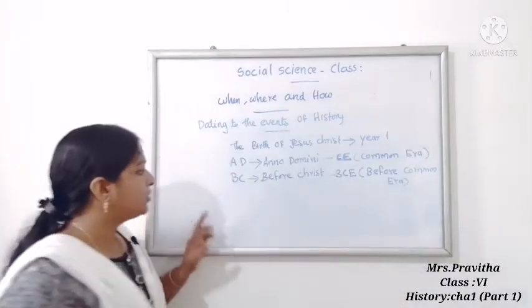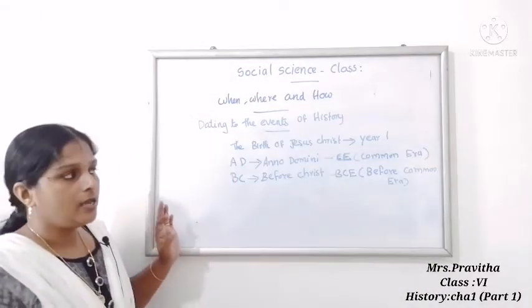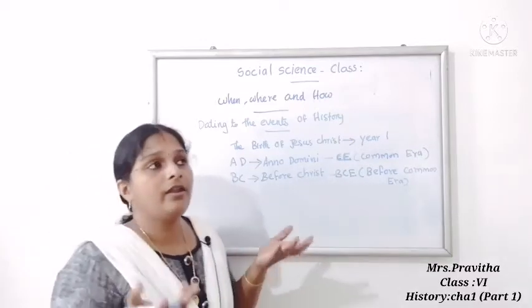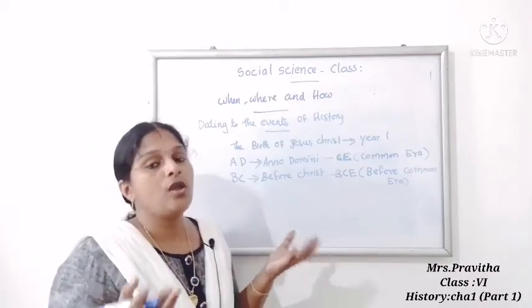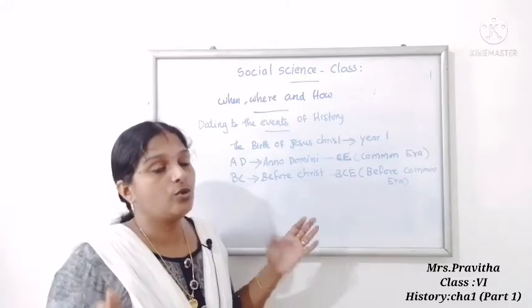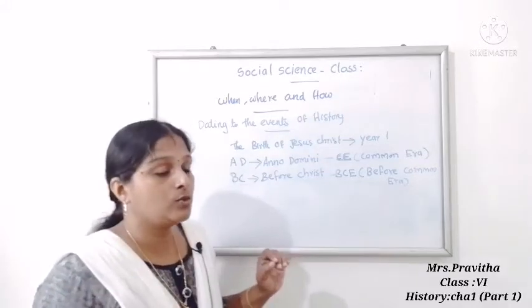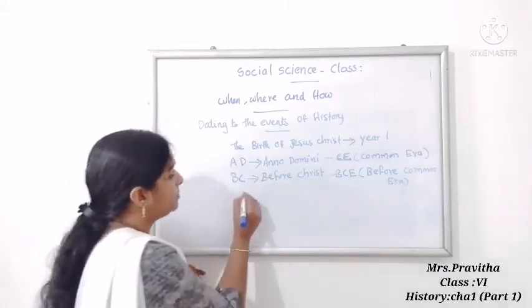So ma'am told about AD and BC. Now children, suppose an event happened, but when it happened, historians don't know. When it occurred, historians don't know. So which term will historians use? Historians will use the term C.